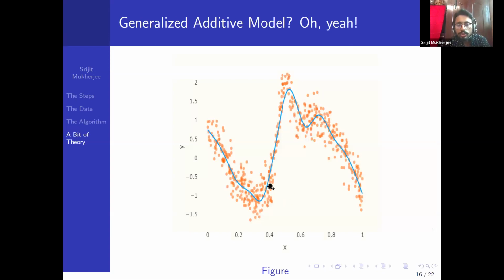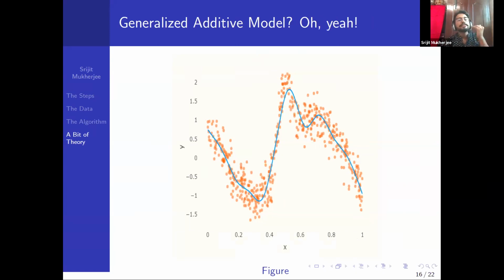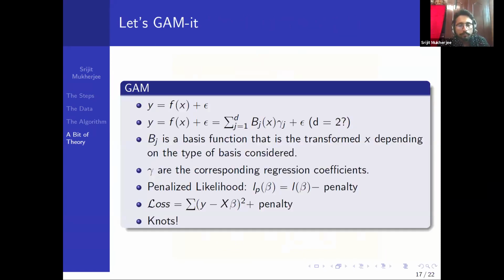And you see the knots over here. If you see the regression here, there are knots where the curve is changing its way of movement. Those are called the knots. These generalized additive models also take that framework.